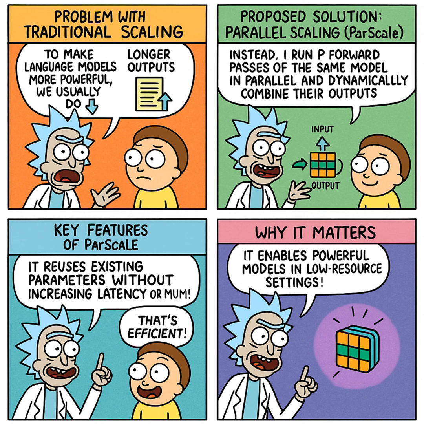For memory, ParScale adds very little overhead. Really? Even with P streams? Yeah, because the extra ParScale parameters, the prefixes and the aggregation network, are tiny compared to the main model. And while the KV cache grows with P, it's still usually much smaller than the model parameters themselves in terms of memory footprint. So much more memory efficient than just using a vastly larger model for the same performance. That's a huge plus, especially for edge devices, phones, things like that.